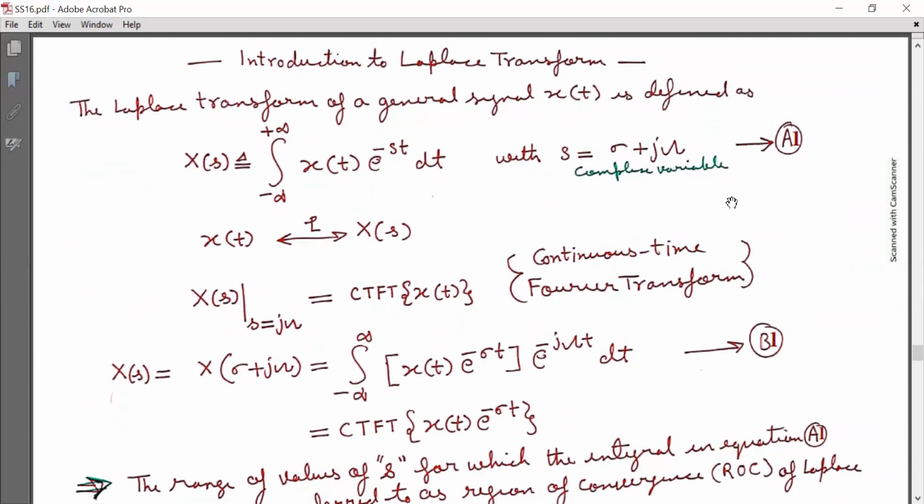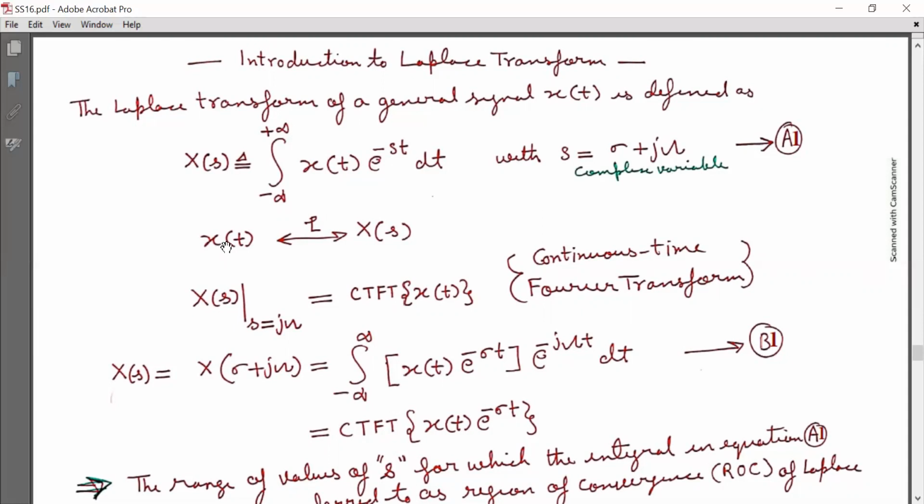The Laplace transform of a general signal x(t) is defined as capital X(s) is equal to the integration from minus infinity to infinity of x(t) e raised to minus st dt, with s is equal to sigma plus j omega. Here s is a complex variable, marked as equation A1.